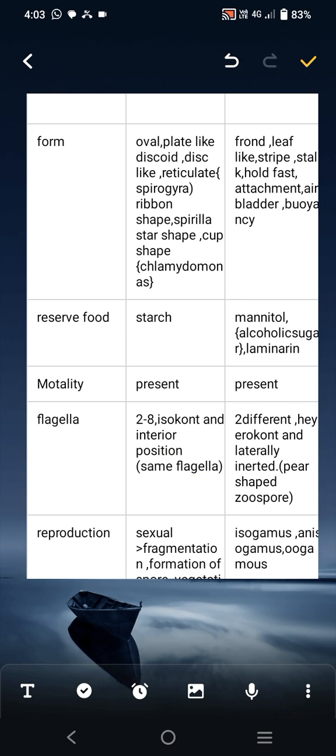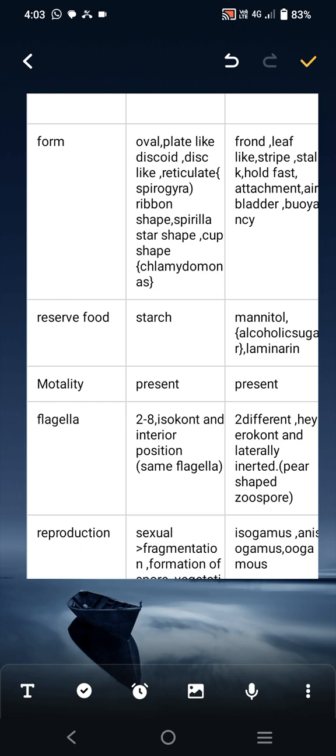Form of chlorophyta: plate-like, oval, discoid or disc-like, reticulate. An example of reticulate is Spirogyra. Ribbon shape, spiral, star shape, cup shape, for example Chlamydomonas.